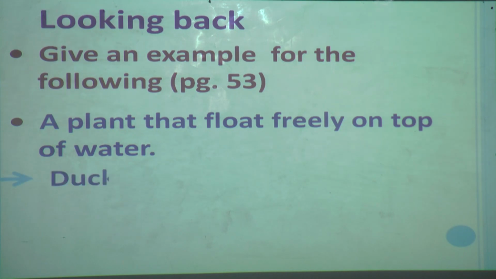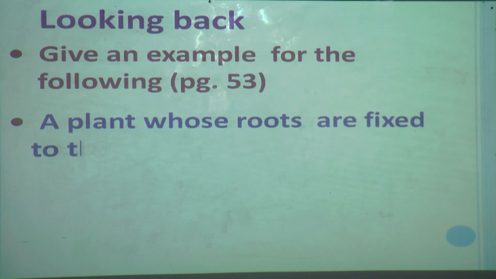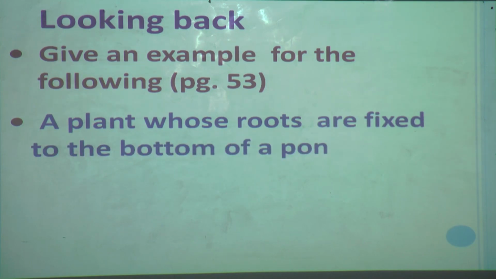Yes, students. Yes, duckweed. Now we will solve the next question. Everybody wrote? You have to try to give an answer. Now the second question is: a plant whose roots are fixed to the bottom of a pond. What is the example of this? A plant whose roots are fixed to the bottom of a pond.